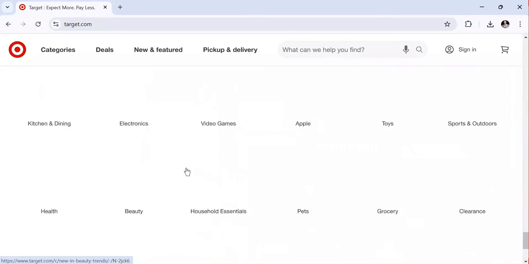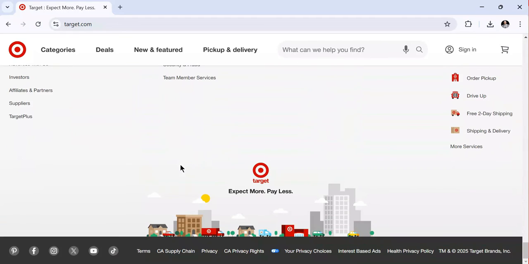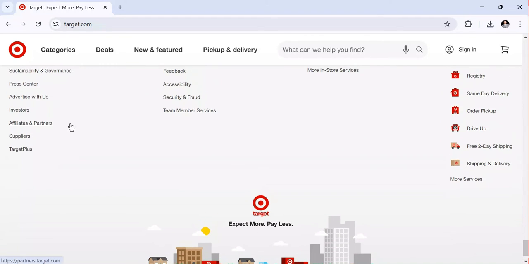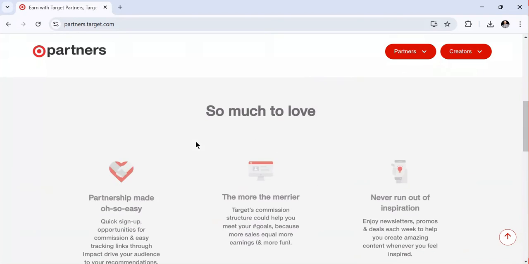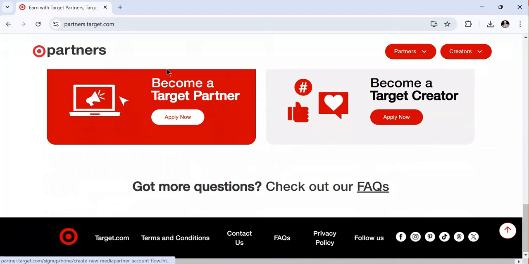After this, I have to scroll down and see. You can see at the bottom we have this affiliate program, also affiliate partners. So I have to click on it here. After clicking on these affiliate partners, I'm going to open this link. After opening this link, I'm directed to the affiliate partners platform, or the affiliate marketing page. So what you need to do is click on this apply button.